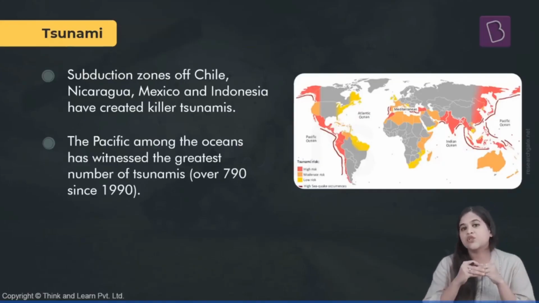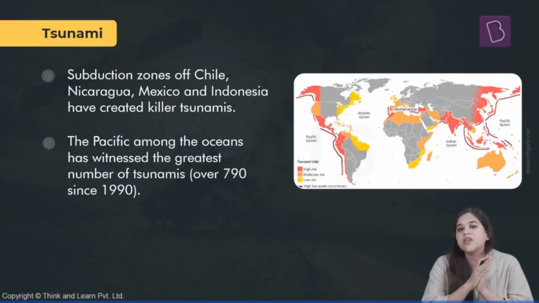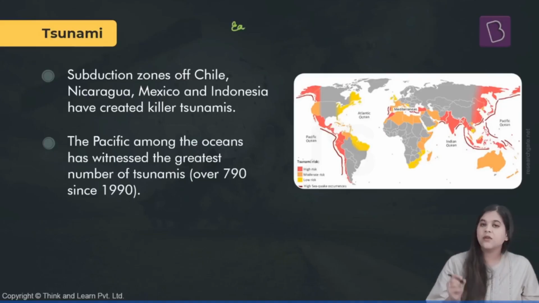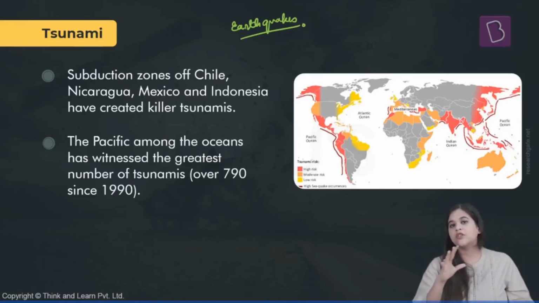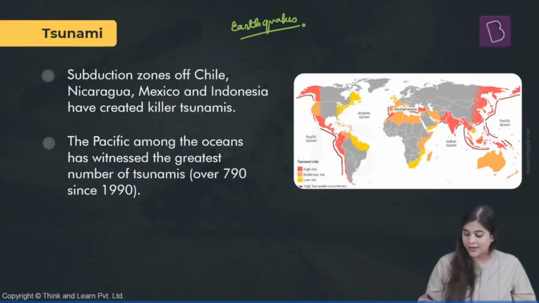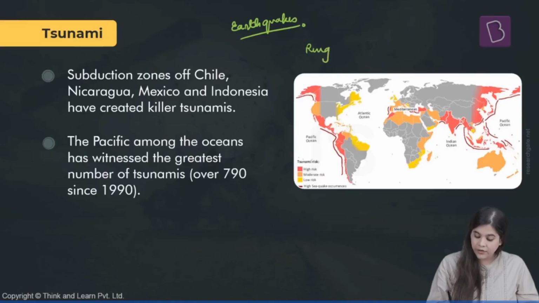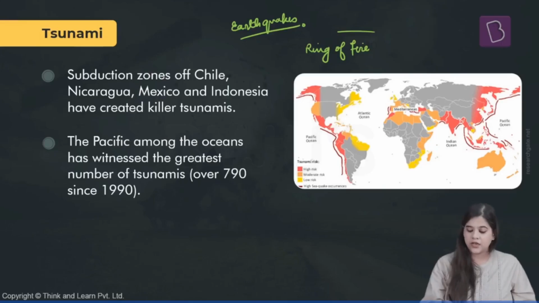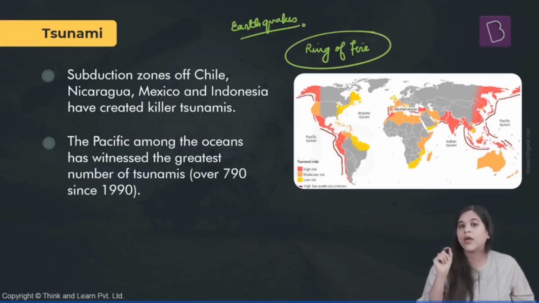Now, where are the regions where mostly we experience tsunamis in the world? Now, you know that earthquakes are the major reason for tsunamis, and because of that, most of the areas that experience a tsunami are located along the earthquake zones of the world. Majorly the earthquake zones surrounding any water body, that is the Ring of Fire. The Pacific Ring of Fire is the most susceptible area where tsunamis can be experienced.